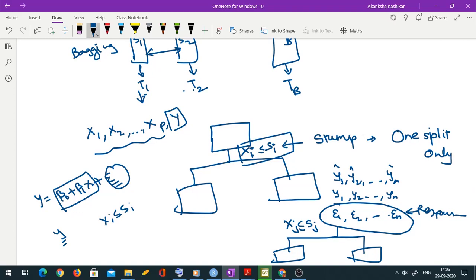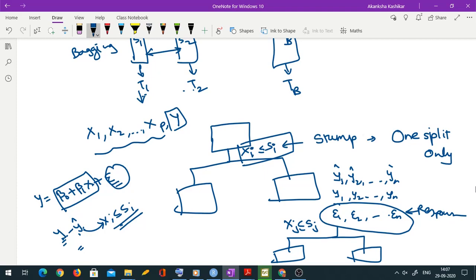Now whatever remains, y minus y hat, where y hat denotes the part explained by this split, gives me the part which is unexplained by this split and still remains to be explored. That is my residual.